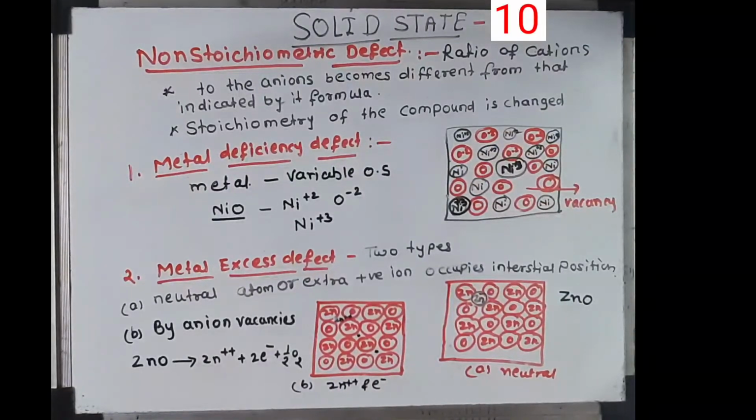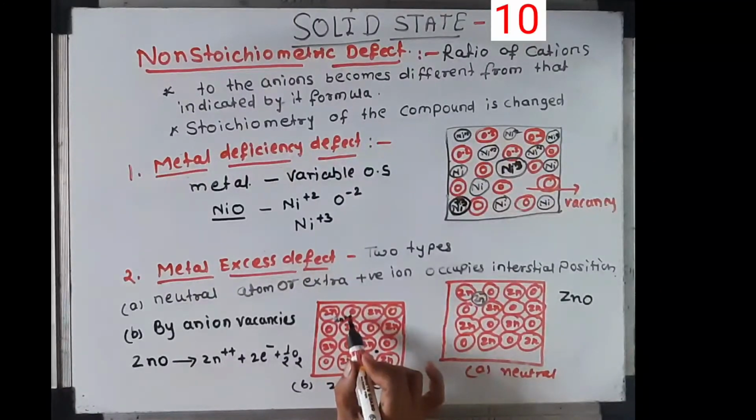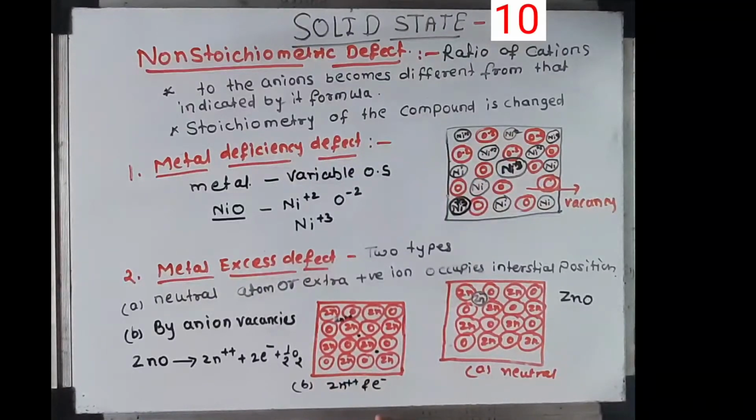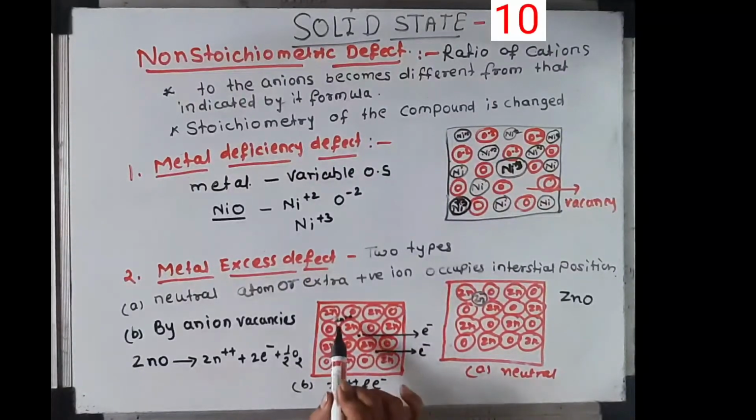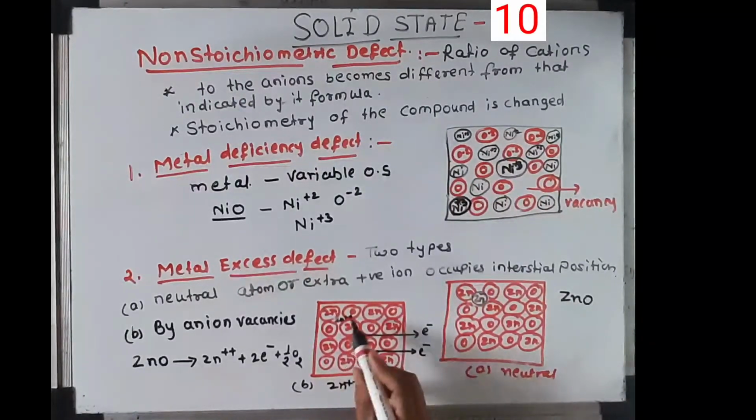The excess Zn plus 2 ions are trapped in the interstitial space. The electrons also diffuse in the crystal to occupy interstitial sites. These are the 2 electrons, and this is also an electron. These electrons and Zn plus 2 ions are trapped in the interstitial site. In both cases, non-stoichiometric defect arises.